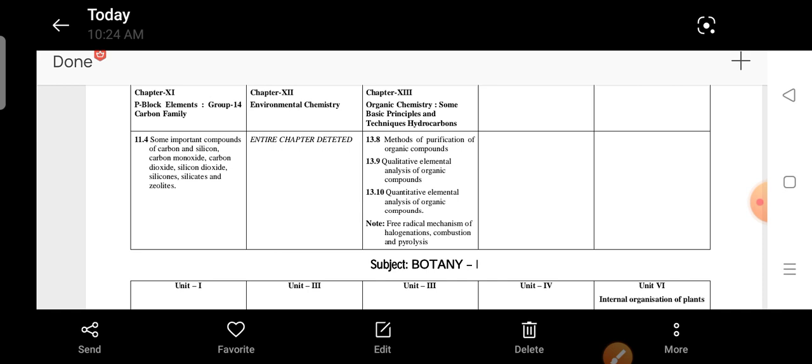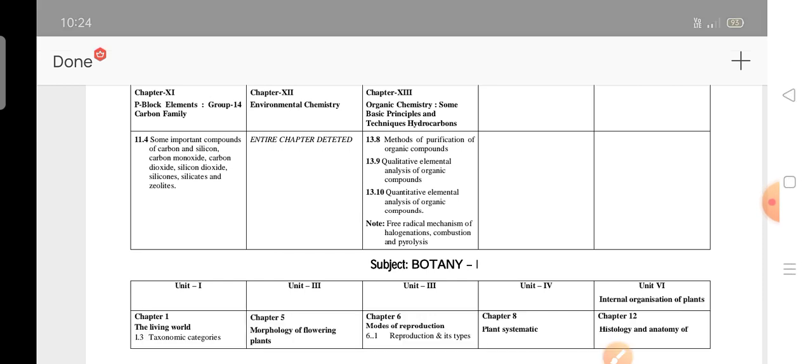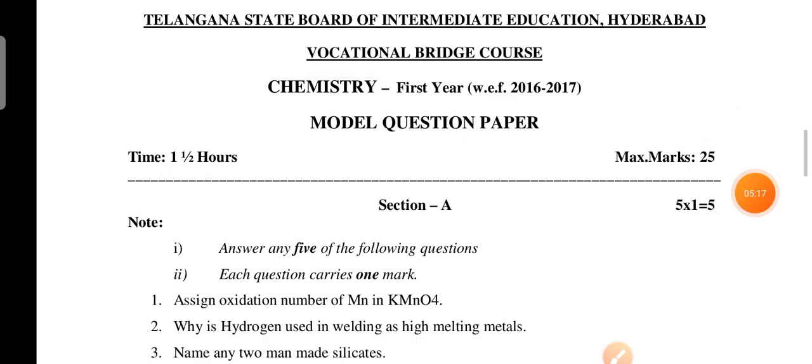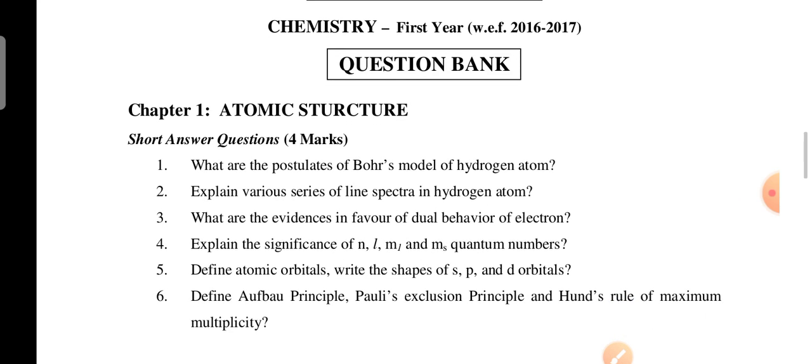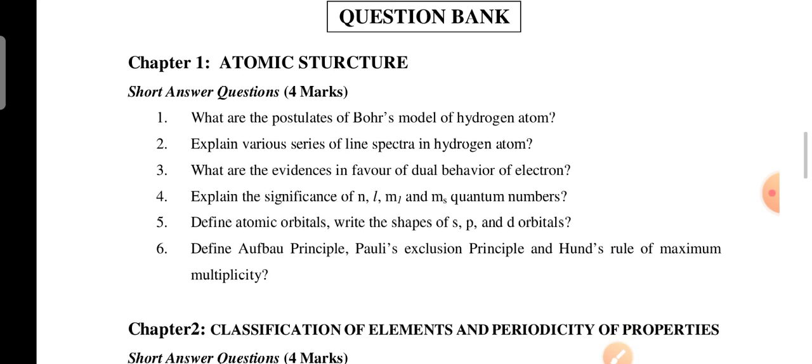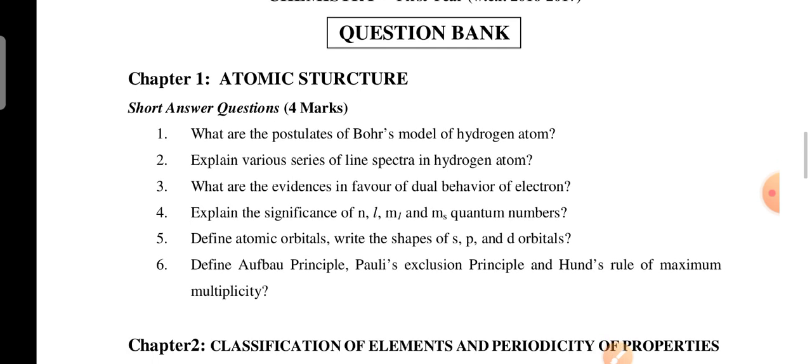I have completed the syllabus, the weightage of the marks, and the deleted content. Next I am going for the unit wise important questions. First we will see, according to unit, what the important questions will be. The first unit carries 4 marks weightage. In the first unit only 4 marks questions are there. These are the first unit 4 marks important questions.